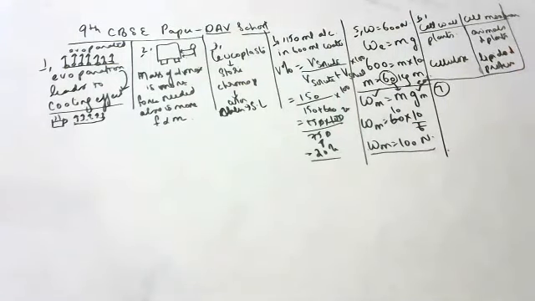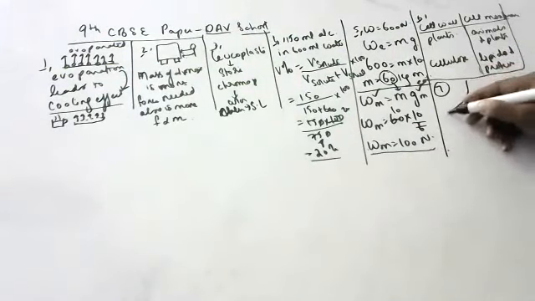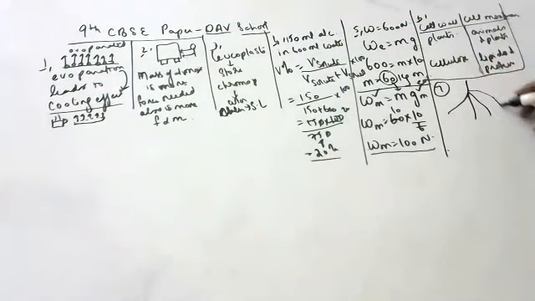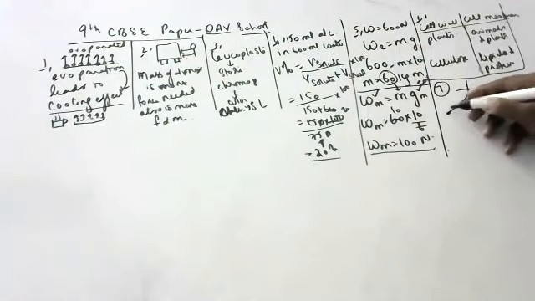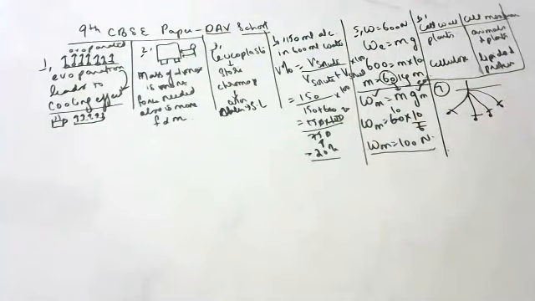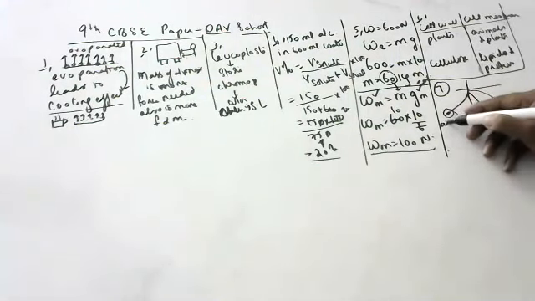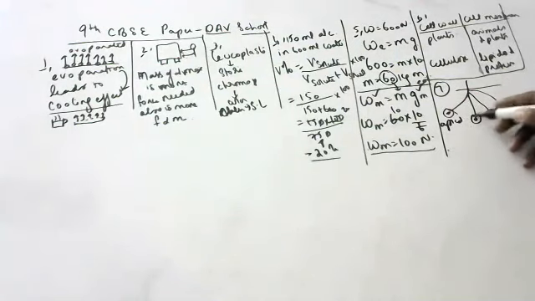Do the roots of plants continue growing after the tips are removed? Explain, giving reason. Children, these are the roots of the plants. If you remove the tips, do they grow, children? Means if you cut the tips, do they grow? It means you are removing the apical meristem. If you remove the apical meristem, do they grow, children?